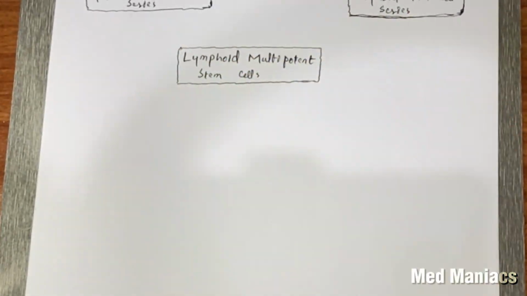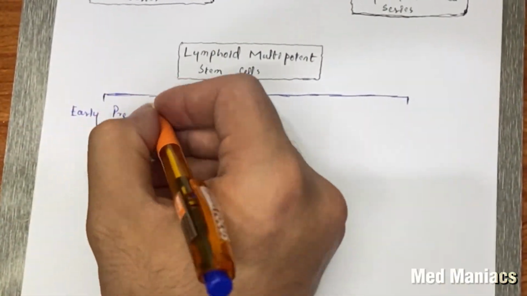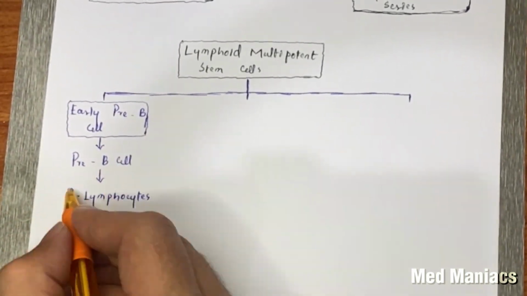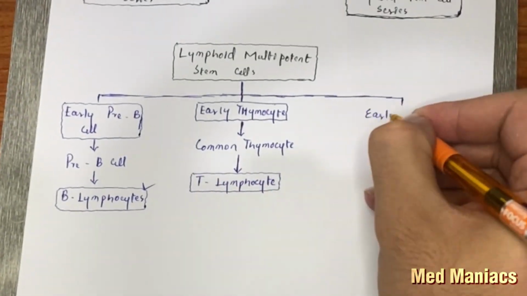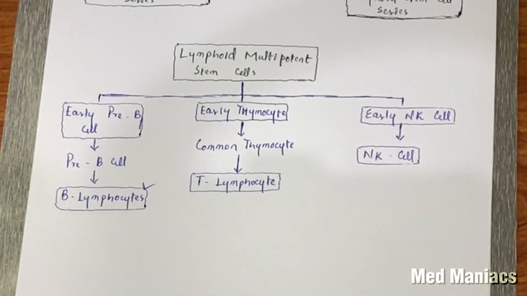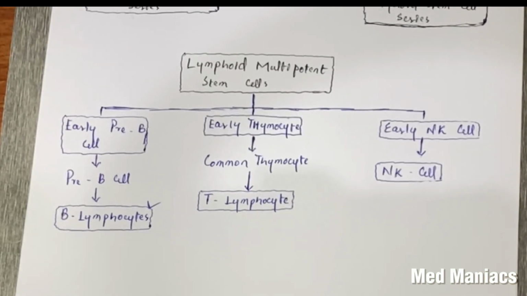So now first we come to the lymphoid multipotent stem cell. They convert into three types of cells: the early pre-B cell, the early thymocyte, and the early natural killer cell. These cells are the immature cells that are finally going to form the mature cells.